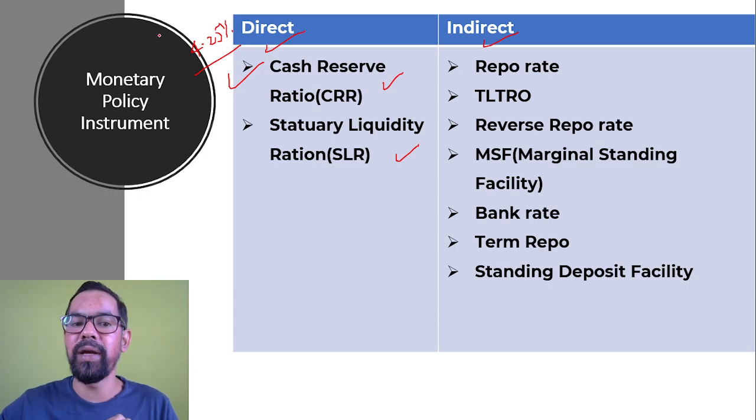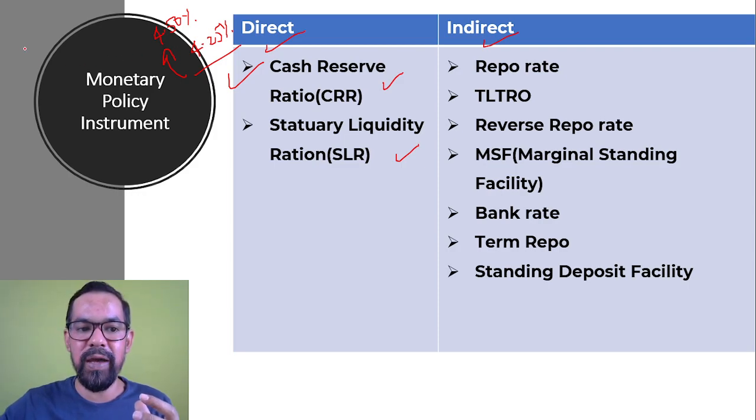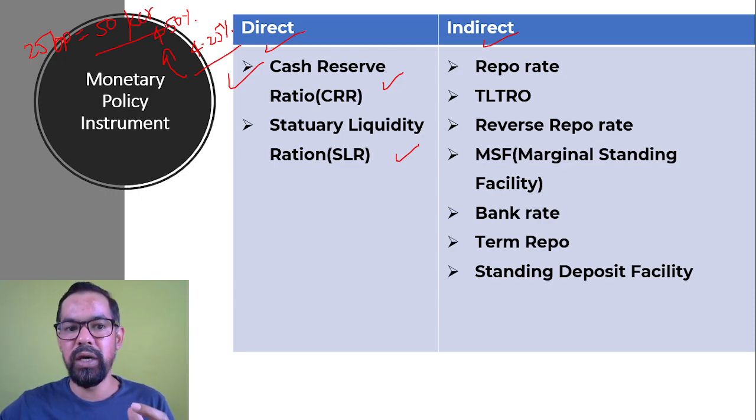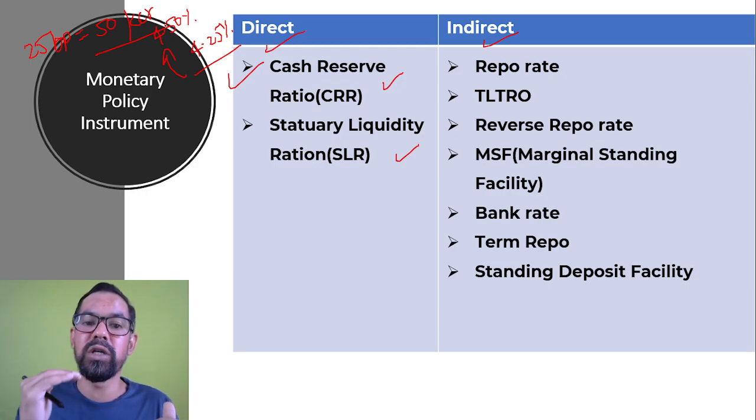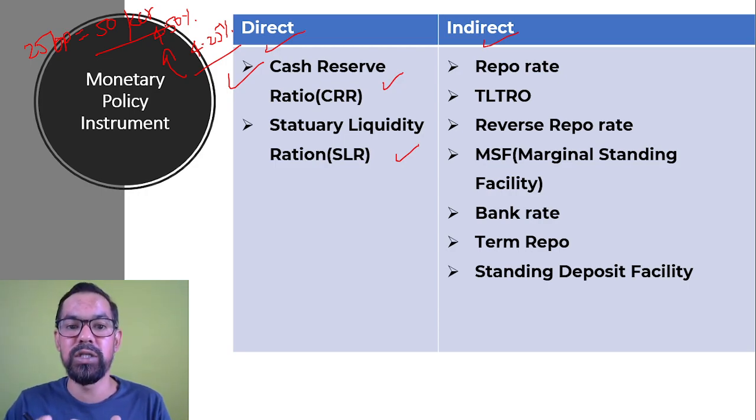Suppose RBI increases it to 4.50%. Now this 25 basis point change equals, suppose, 50,000 crore. So RBI will absorb 50,000 crore rupees from the market. So there will be 50,000 crore less liquidity in the market. There is no other way, right? So that is a direct impact.